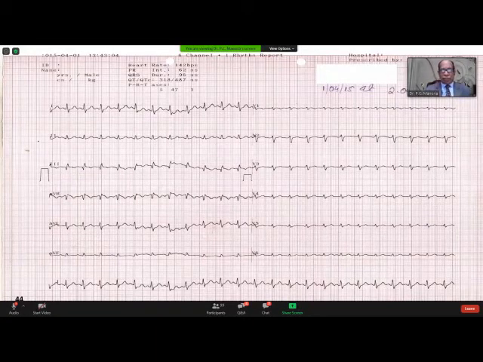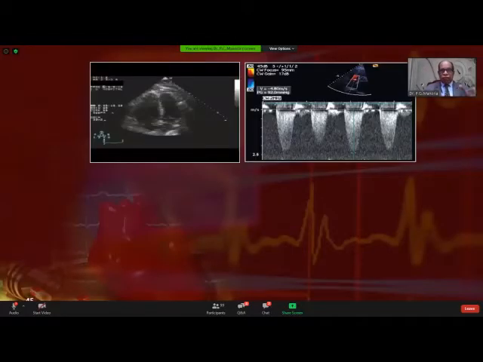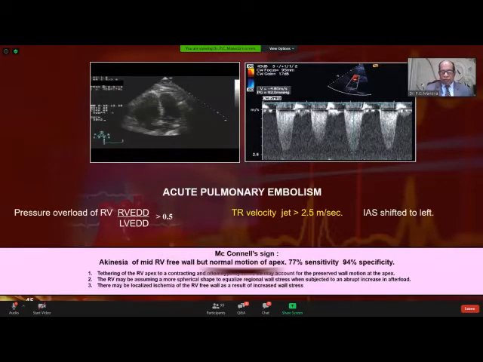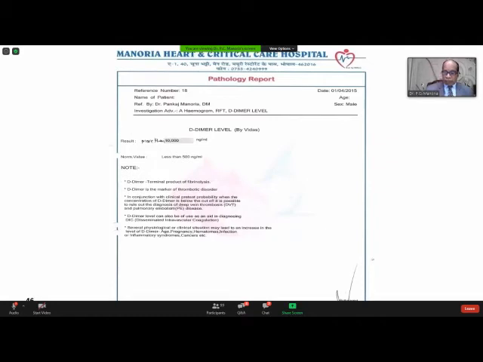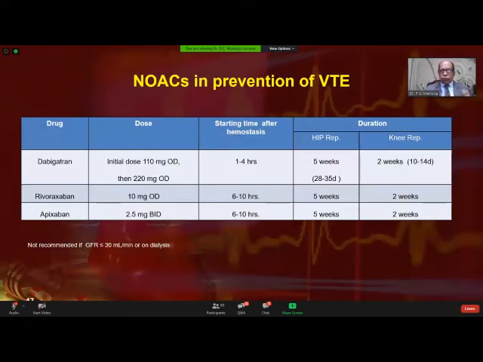This is his electrocardiogram. You can see sinus tachycardia, you can see S1Q3 pattern, RV is hugely dilated, pulmonary hypertension, tricuspid regurgitation, and when we did the D-dimer, it was more than 10,000. He was treated for pulmonary embolism. He improved and is still alive. CT pulmonary angiography was also done and confirmed the diagnosis. Now, this should be publicized to all orthopedic surgeons that they have to give prophylaxis for VTE whenever they are doing a knee replacement or a hip replacement.